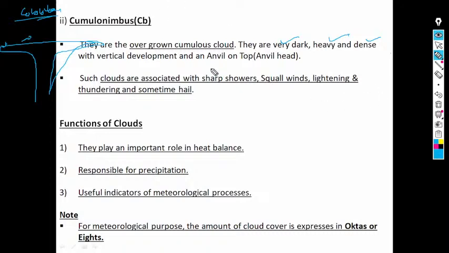And this is particularly, we can say, such type of clouds, very dark, heavy, dense. Such clouds are associated with sharp showers, squall winds, lightning, thundering, and sometimes hail, basically.